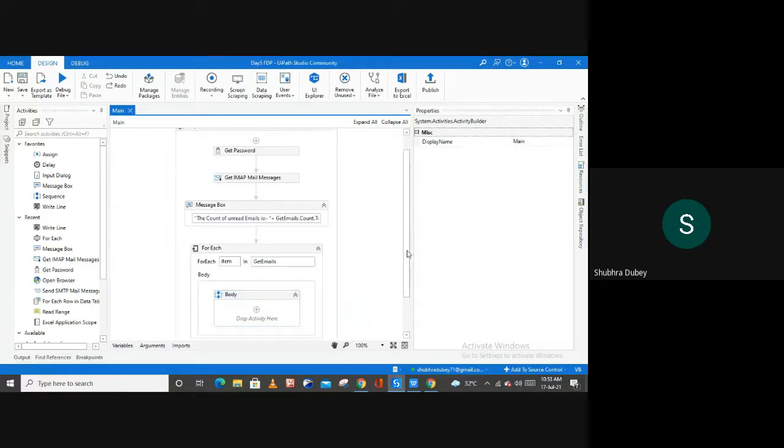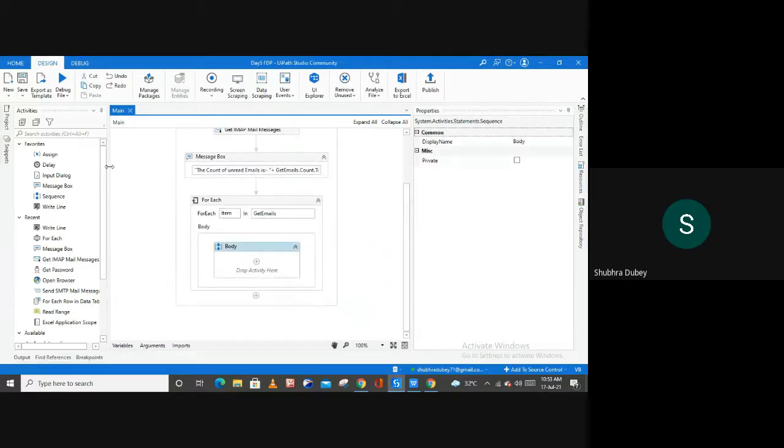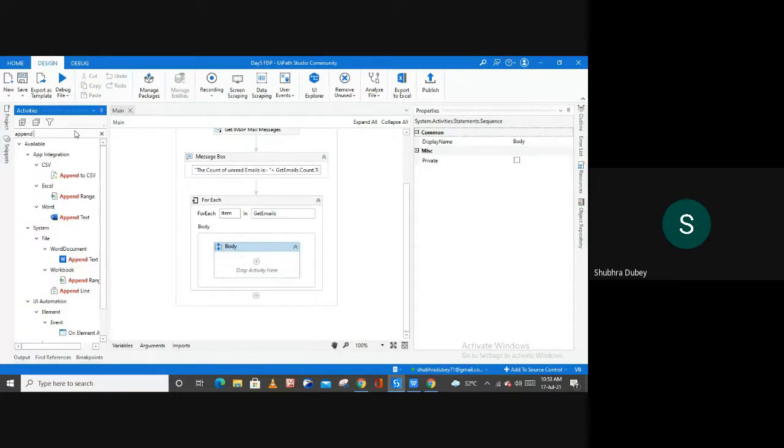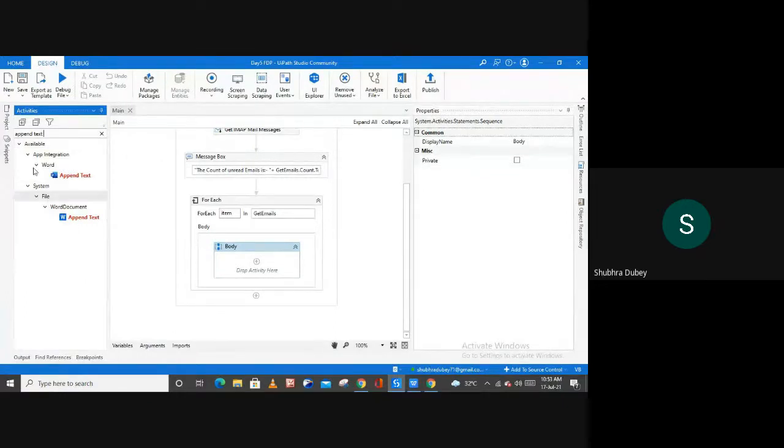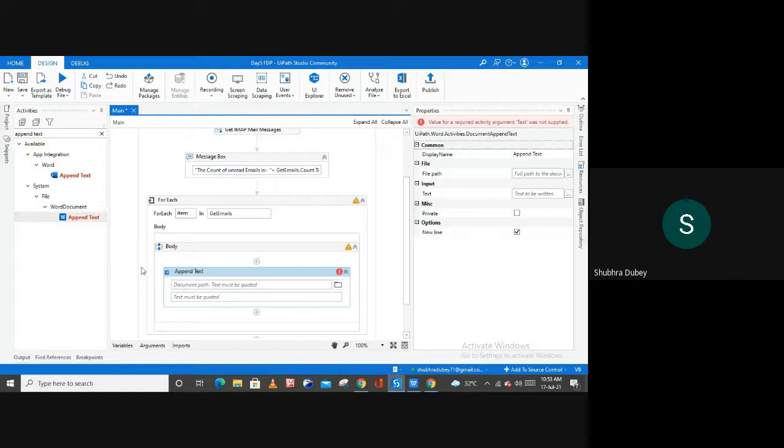Right? So instead of using the write line activity, this time you can use, if you want, the append text activity. You append the text to your Word file. Here you have this append text from the Word document, also append text from the Word. And you know the difference. For this activity, you need a Word application scope, so I'm not going to choose this activity. Instead of this, I'm going to take this append text from this Word document.